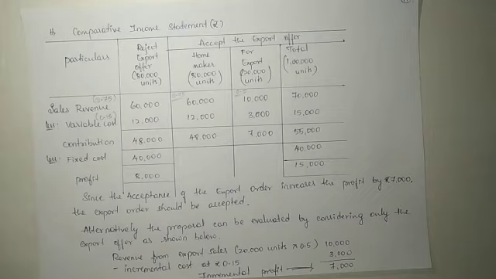And alternatively, the proposal can be evaluated by considering only the export offer as shown below. So revenue from export sales, that is 20,000 units into 0.5, you will get 10,000. Minus incremental cost at 0.15, that is 3,000. So here 7,000 rupees is the incremental profit we are going to get. Okay, based on this information, we can say that by accepting the export order, the profit for the company is going to increase. Okay, thank you.